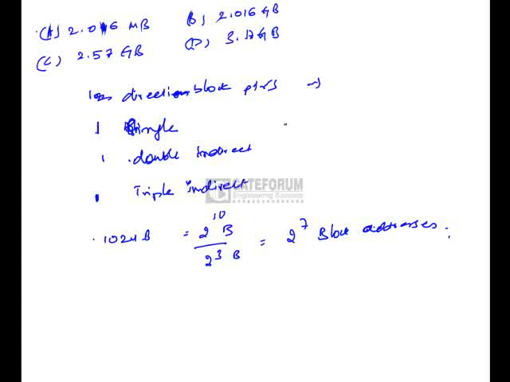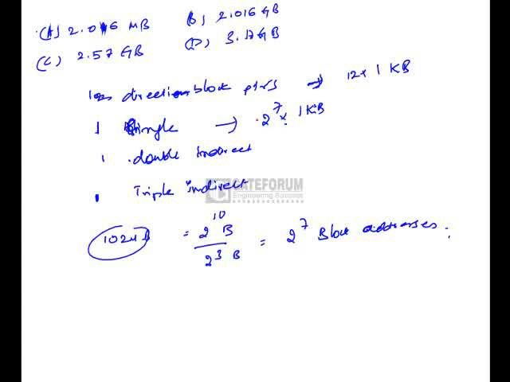So here, because of the 12 direct pointers, the size would be 12 into 1 KB, since each pointer will be pointing to one data block, and the size of a data block is 1024 bytes. And because of one single indirect, this size would be 2 power 7 into 1 KB.